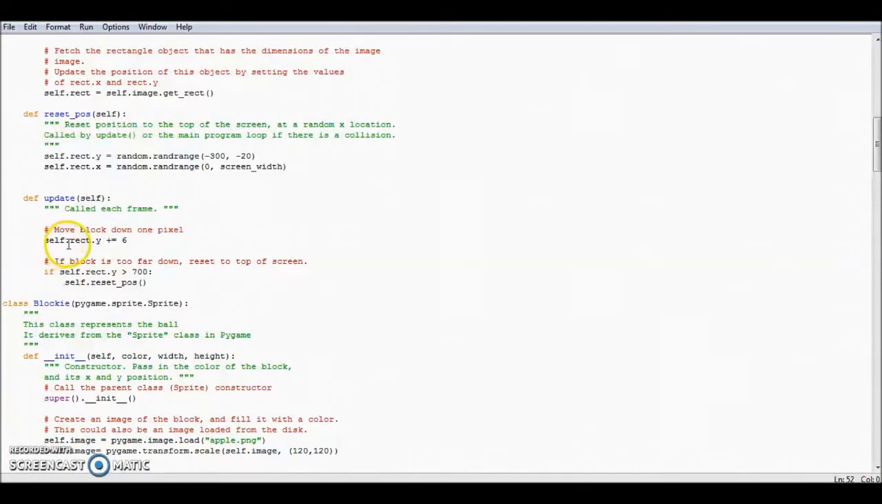For self.rect.y plus 6, it functions as the speed of the movement y. For the code self.rect.y more than 700, while self.reset_pos refers to code that is set to reset the movement of y if it hits the bottom of the screen, automatically, then repeat.